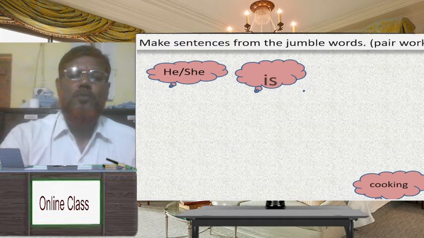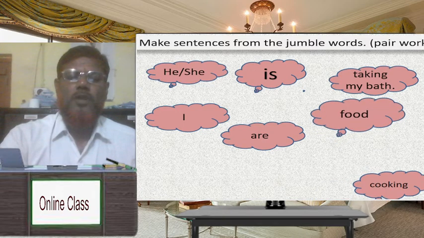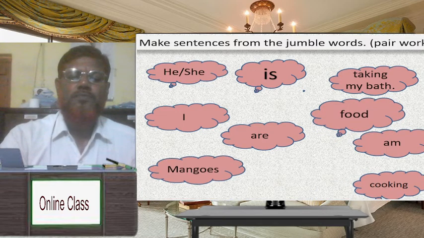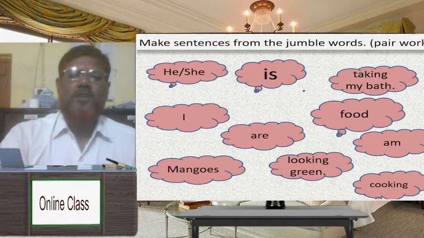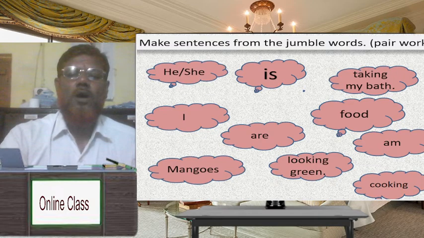Dear student, make sentences from the jumbled words. Dear student, there are three sentences on the screen. Is cooking, he or she, food. Taking, I, am, my bath. Mangoes, are, looking, green. Dear student, you have to make sentences from the jumbled words.